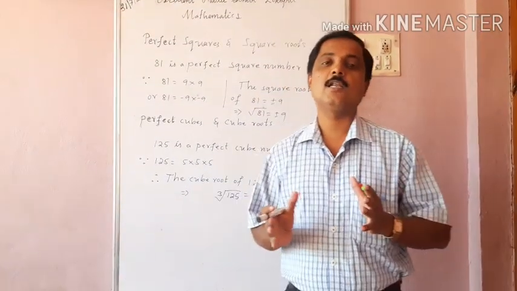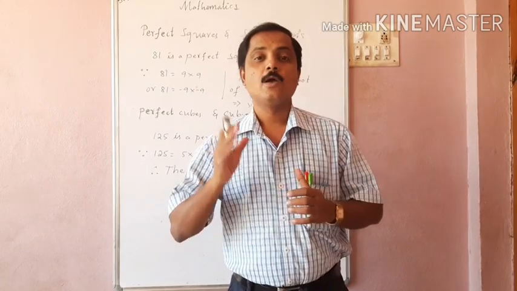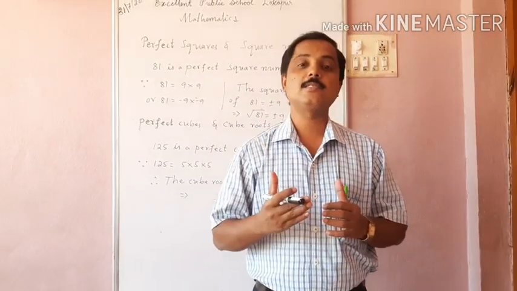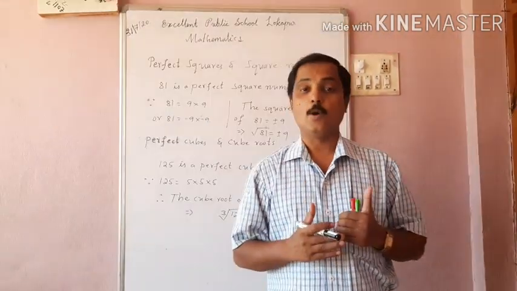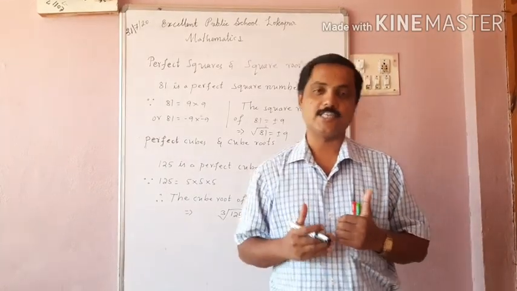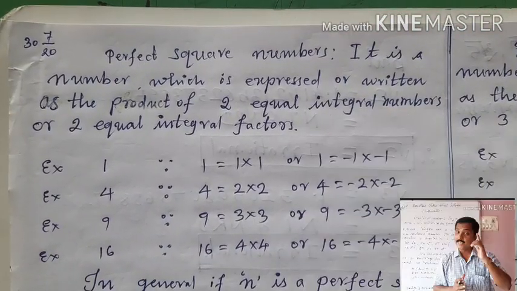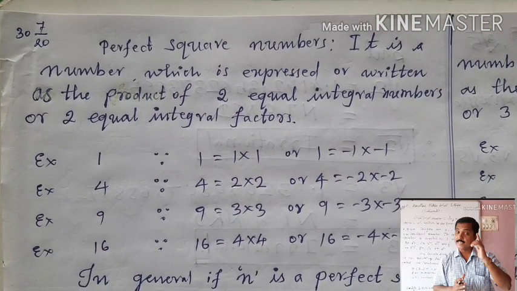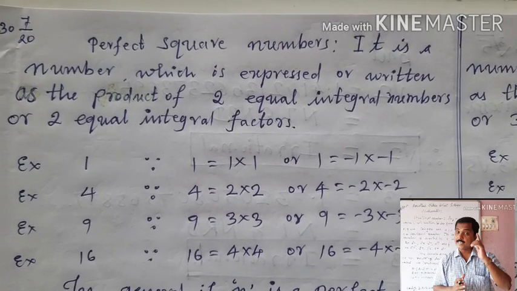In today's session, we are going to see what are perfect square numbers and their square roots. Okay? Let us start the session. Okay, fine. Good morning, children.